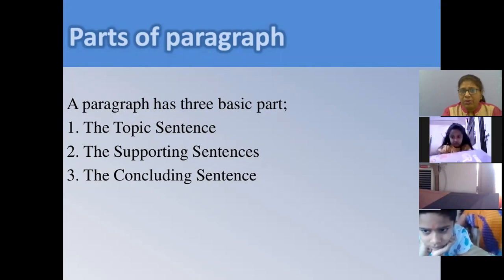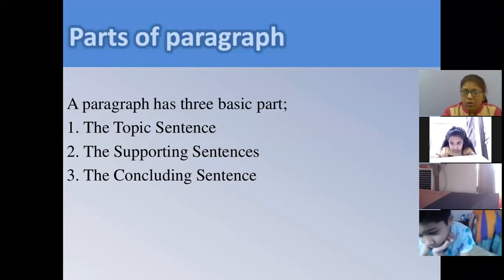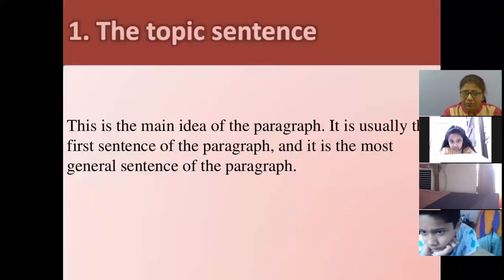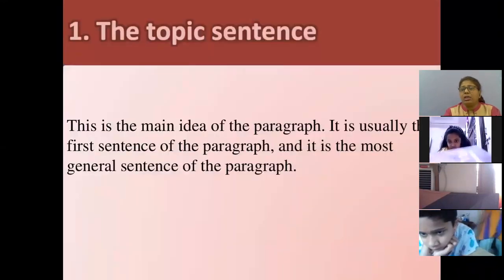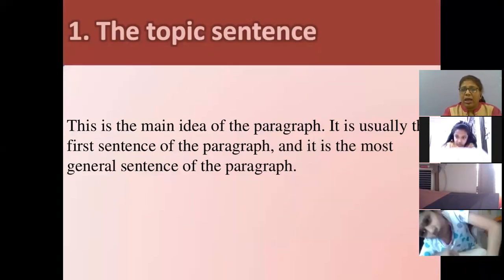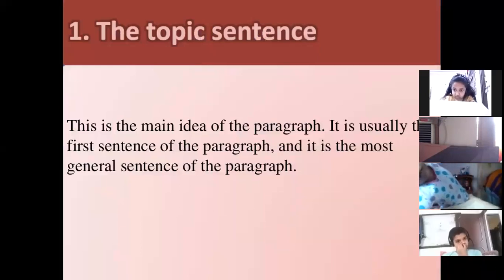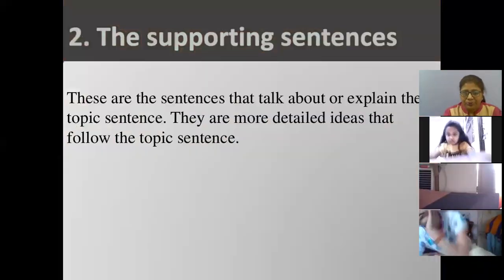Okay. Now, what are the parts of a paragraph? The three basic parts are there. First part is the topic sentence, then the supporting sentences, and third one is the concluding sentence. Now, what is the topic sentence? The topic sentence is the main idea of the paragraph, and it is usually the first sentence of the paragraph, and it is the most general sentence. It is a general sentence, right?